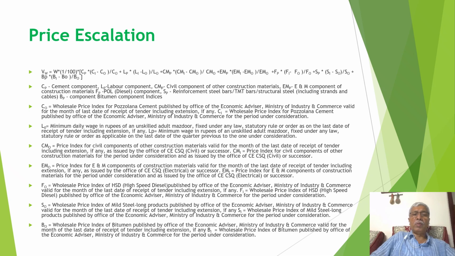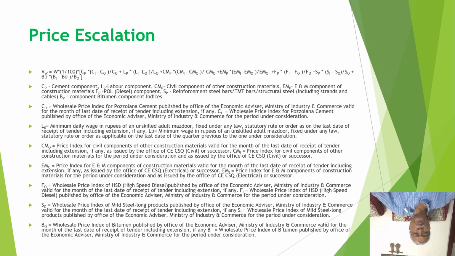This formula will be a little different for roads, power projects or buildings, but the basic principle is the same. So here everything is quite clear, that is Ci, C0 and Cp, etc., and similarly the labor component. But W, what the cost of work is, that can be discussed.